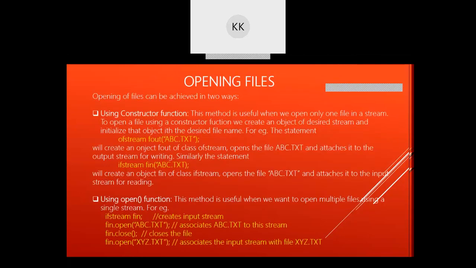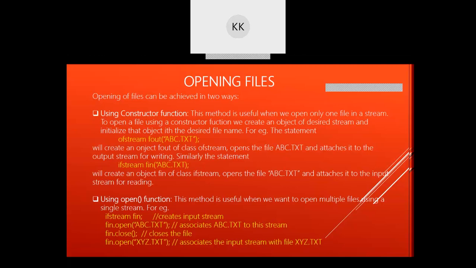Now, if you want to open a file, there are two ways in which you can open a particular file. First one is using the constructor. We have two constructors, that is ofstream and ifstream. If you want to open a file for only a single purpose, that is for reading or writing, you can use the constructor.